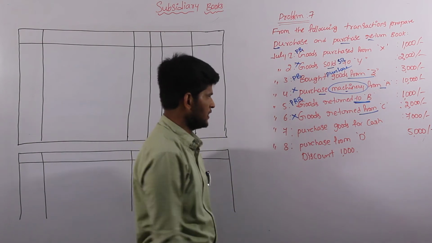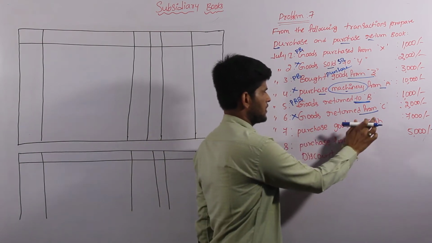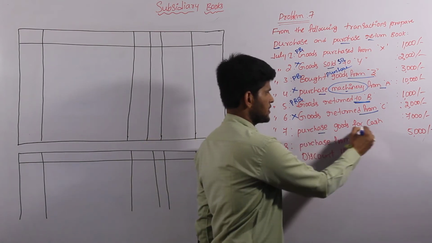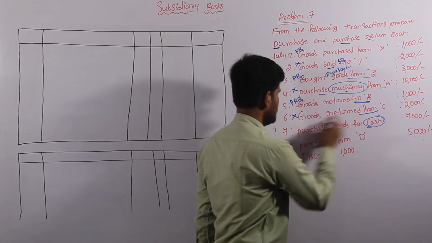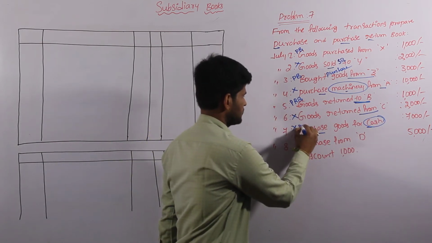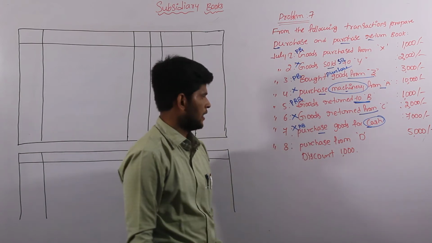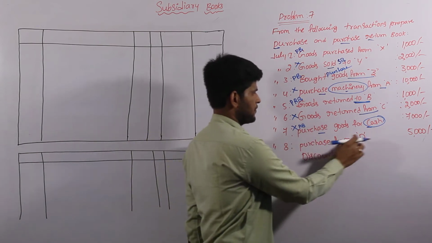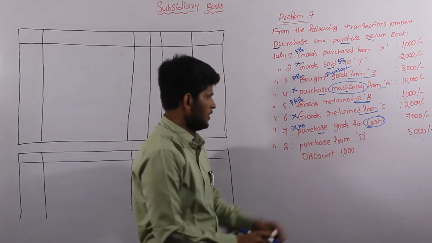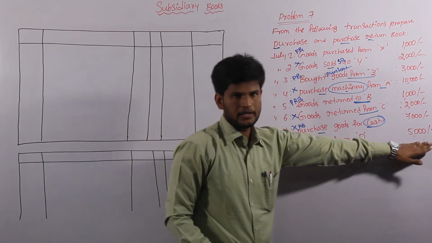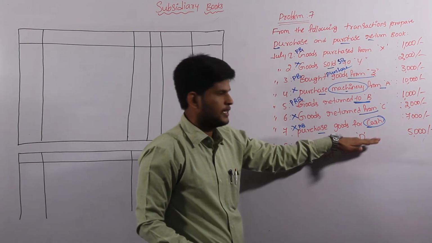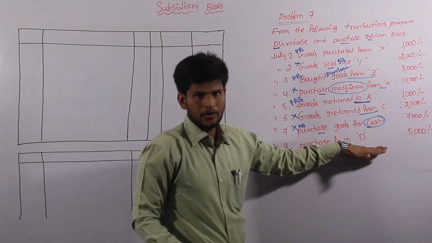And come to the seventh one, purchase goods for cash. There is no name of the person, but the purchase transaction is based on the cash word. This one is also not considered into our purchase book, right? And come to the last one, purchase from D, discount 1000, total value is 5000. Purchase from D, worth is 5000, allowing discount 1000 rupees. It is a name of the person, there is no cash and there is no name of the asset.